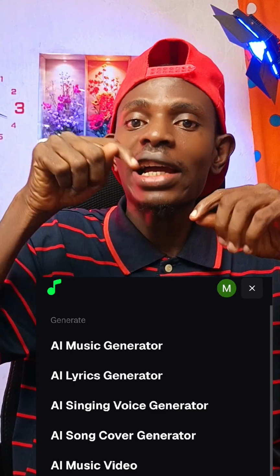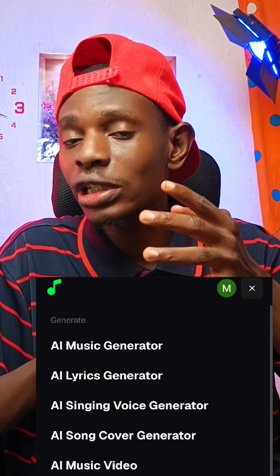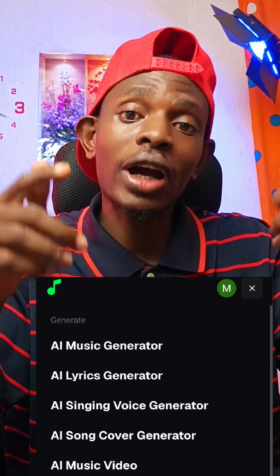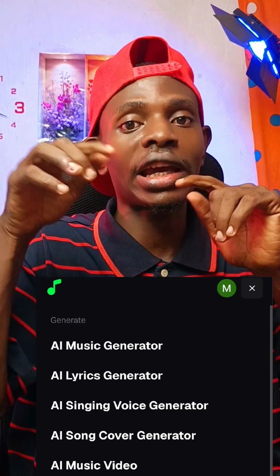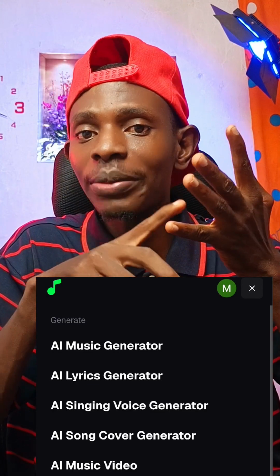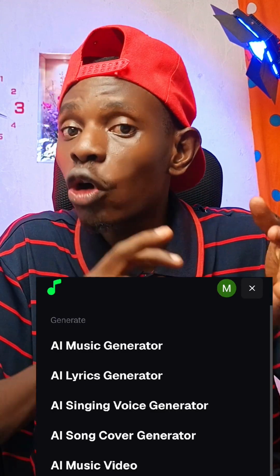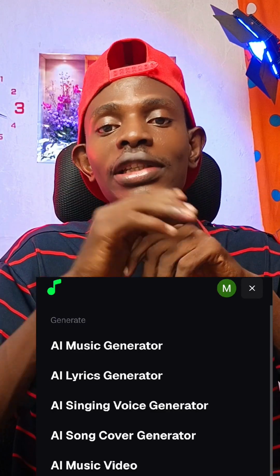Guys, with this AI tool here, you can create your own music using your own language. If you are Igbo, Yoruba, Hausa, any language you are speaking in the world, you can use it to sing using this AI tool. And you don't need to be a musician, you don't need to know how to write a music. With this AI tool, you can sing any type of music, gospel music, love music, rap music, any type of music you want to sing. Let me show you how you are going to use it right now.